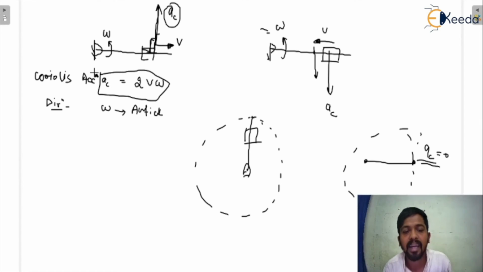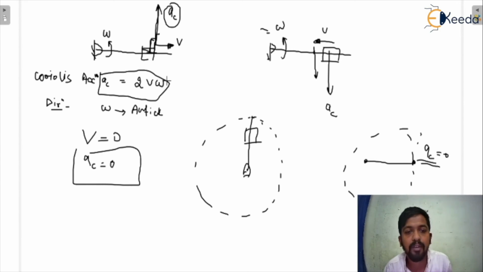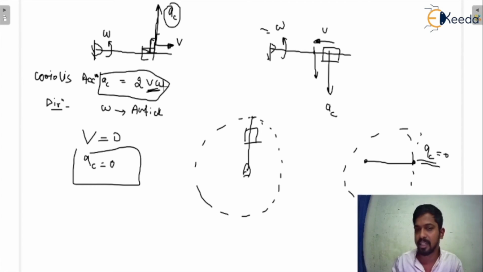If there is no slider, v is equal to 0. That means Coriolis acceleration would become 0. So here you can see there will be a sliding velocity of the slider. So a slider must be in the diagram in order to calculate the Coriolis acceleration. If there is no slider, there will not be any Coriolis acceleration.